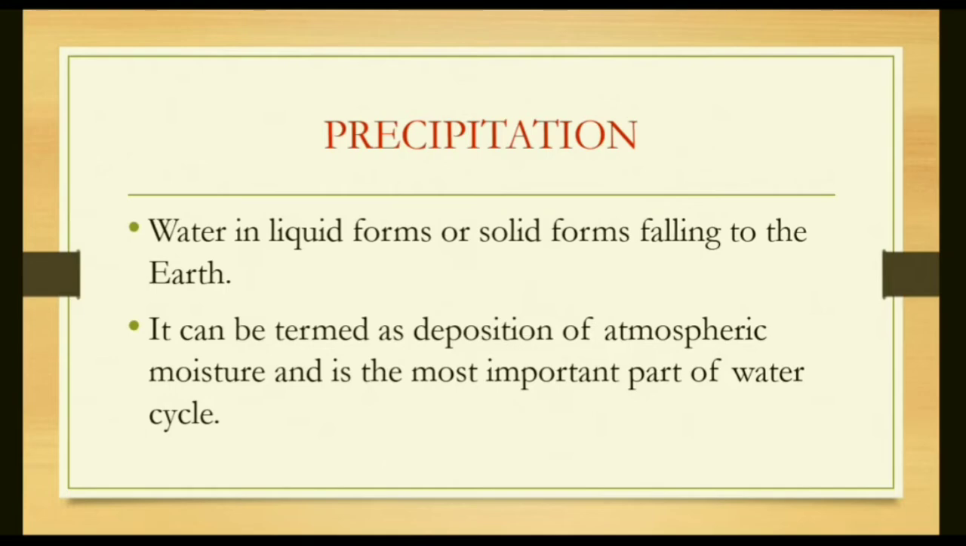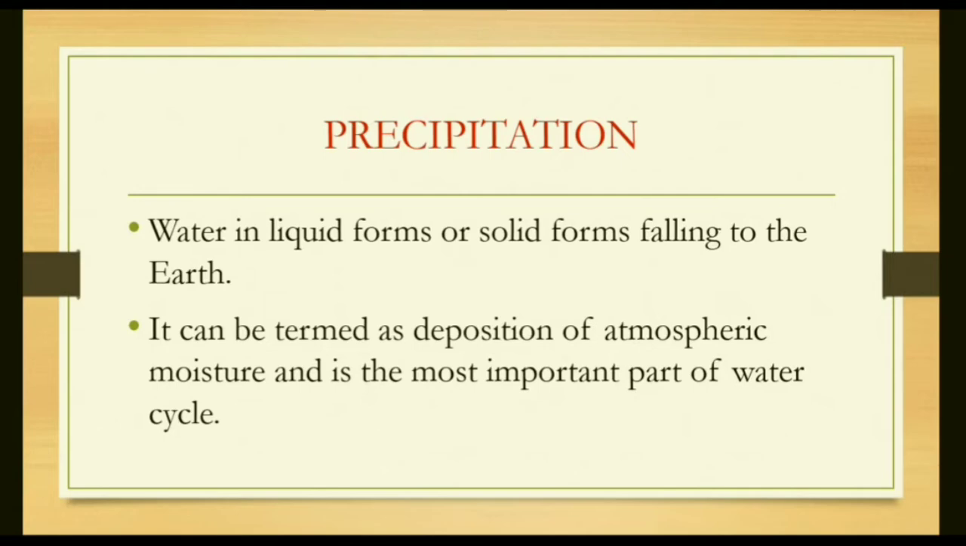The water cycle is evaporation, condensation and precipitation. Evaporation gives gaseous form, which cools down in the form of clouds, and when the clouds are saturated and not able to hold the moisture, that moisture falls on the earth. This is known as precipitation.